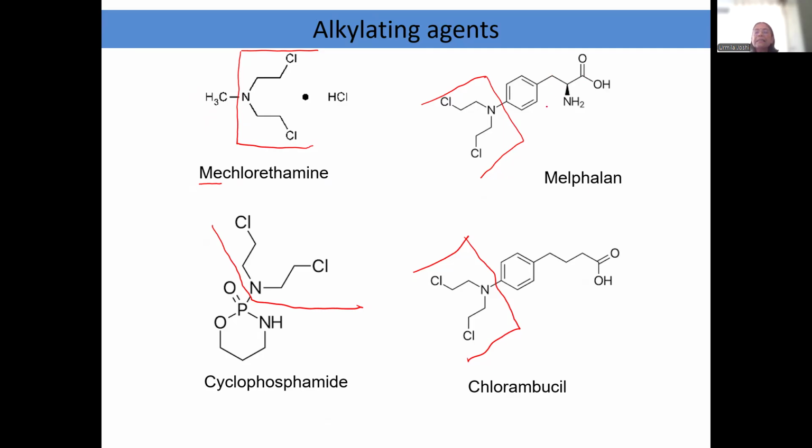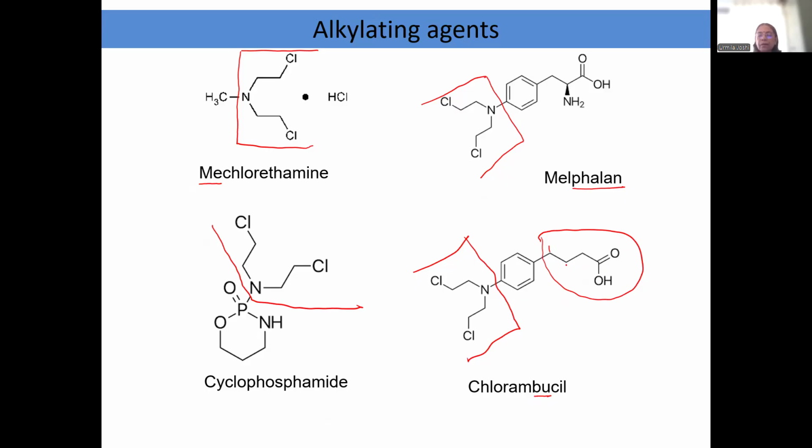Phenylalanine is attached to this. And here in chlorambucil, Bu indicates that a 4-carbon chain is attached. And remembering is very easy over here. In chlorambucil, what is attached is a butanoic acid chain. This entire thing is a butanoic acid chain.